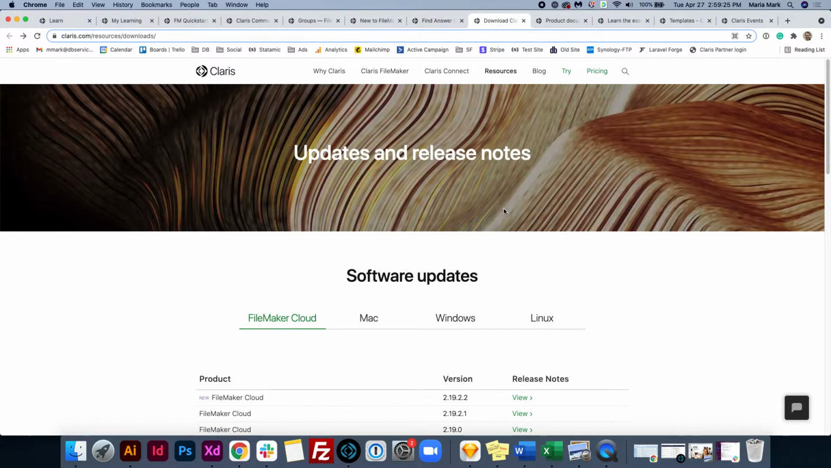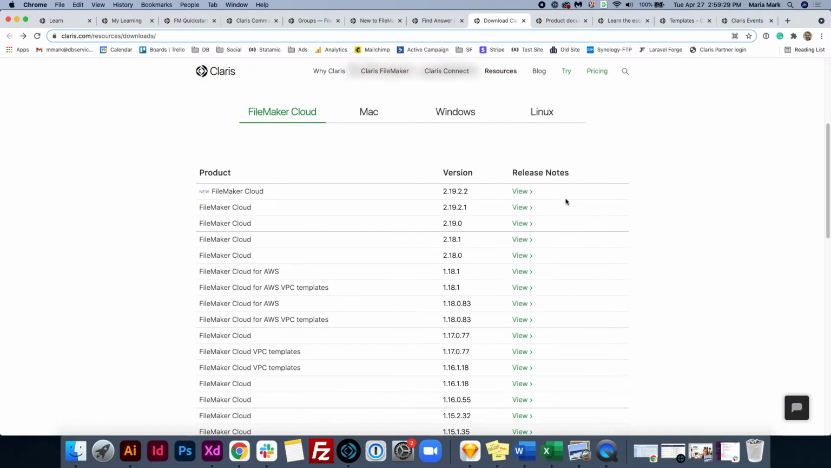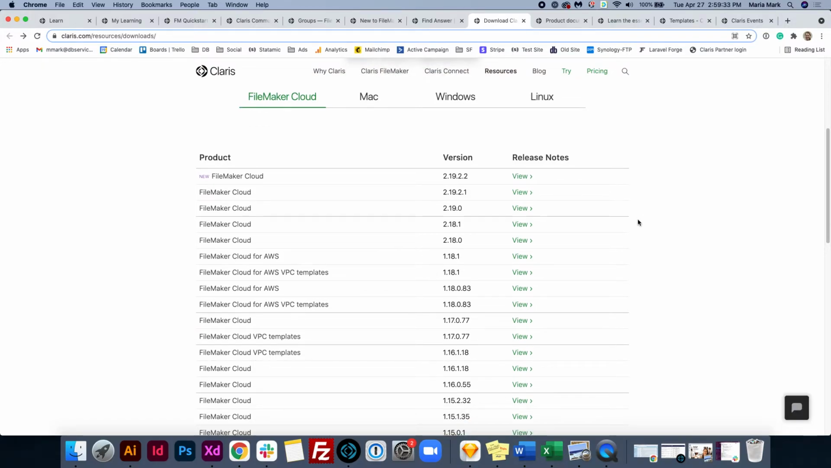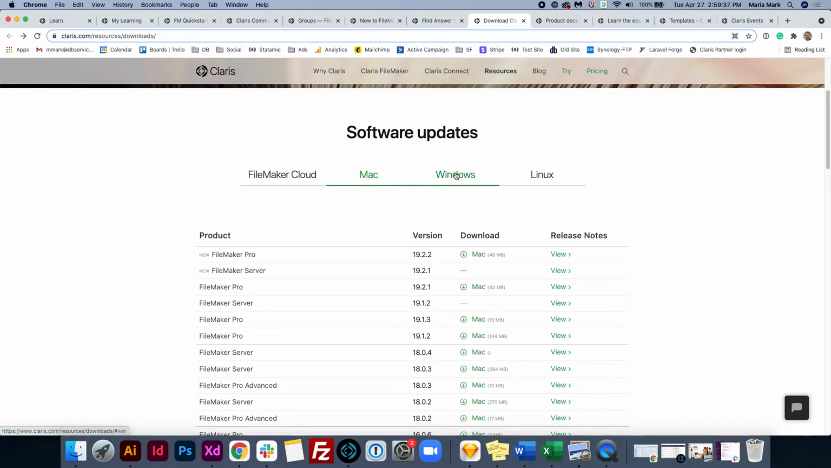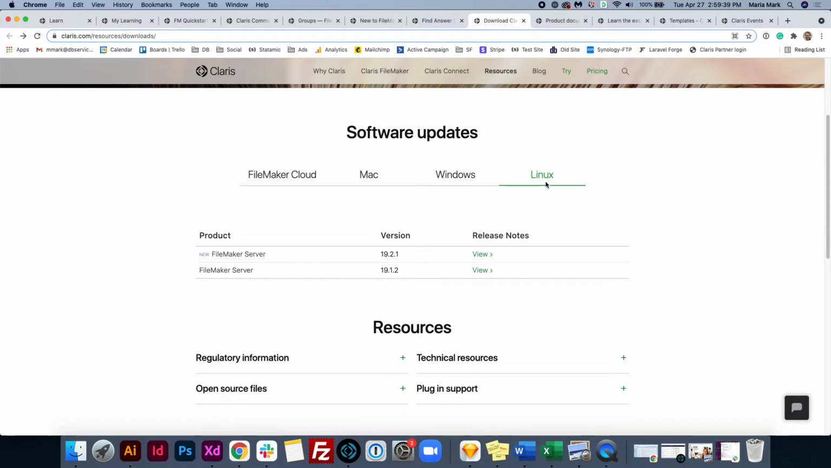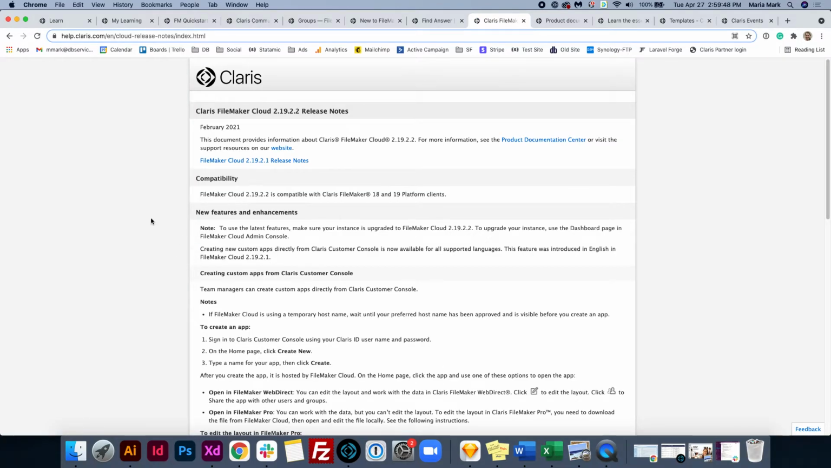Along with that, under support, we have updates and release notes. This is where you'll find all information about system updates, and you can read through the release notes of different versions for Cloud, Mac, Windows, or Linux. So if I go into the latest version of FileMaker Cloud and click View, I can view the latest release notes.